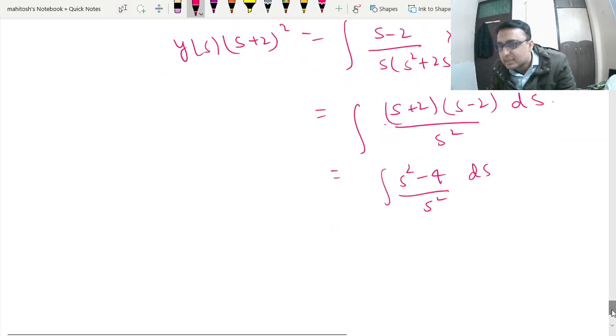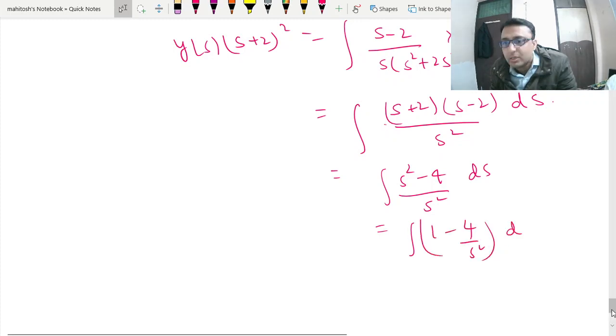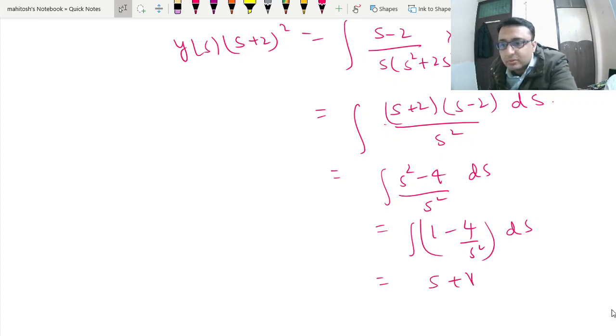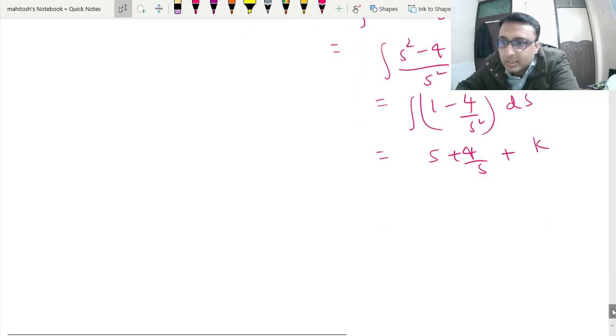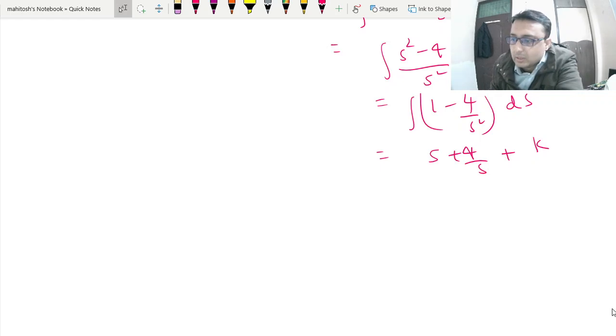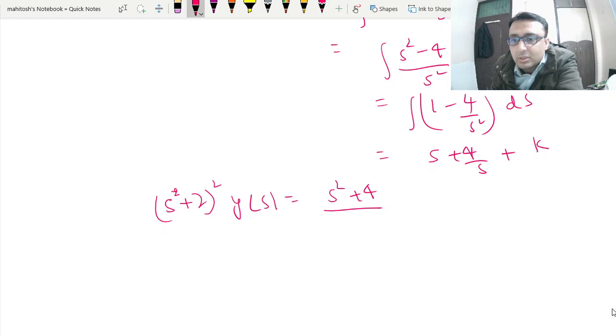So this is nothing but s square minus 4 upon s square ds. So you can write this as the integral of 1 minus 4 upon s square ds. Okay, so this is s plus 4 upon s plus constant k. So what we get over here is s plus 2 whole square y of s is equal to s square plus 4 upon s plus k.